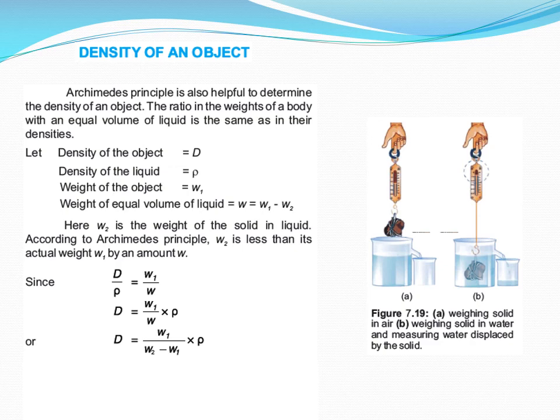So from here, D equals W1 by W times rho, or you can say the density of an object equals W1 divided by W1 minus W2 times rho. So dear students, using this principle, we have found out the density of an object by a simple experimental process. This is a simple, straightforward experiment through which we can find the density of any solid irregular shaped object.